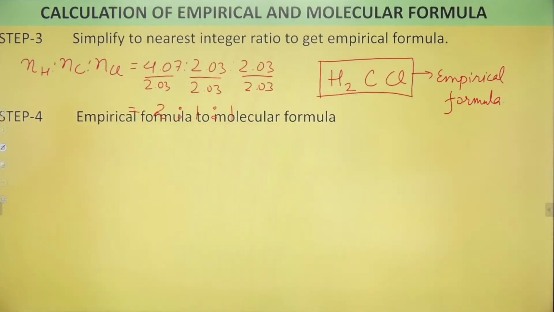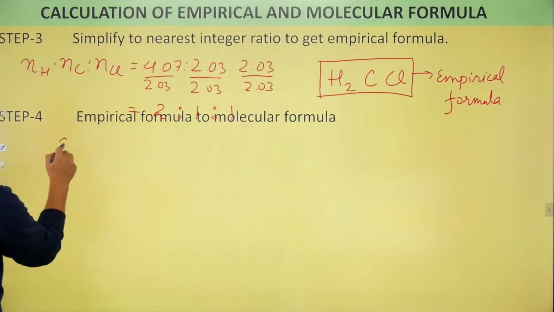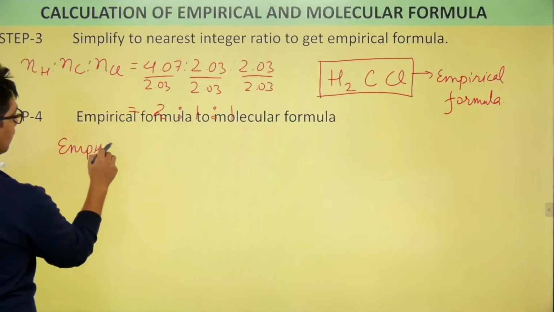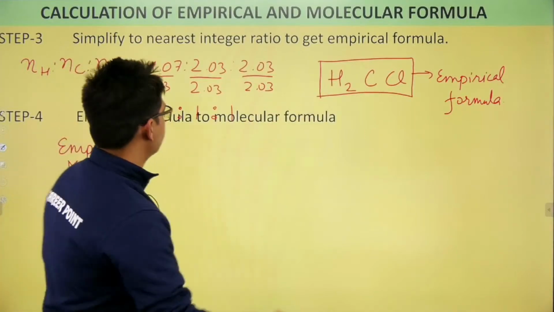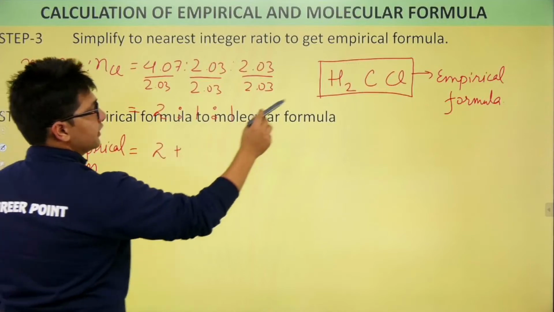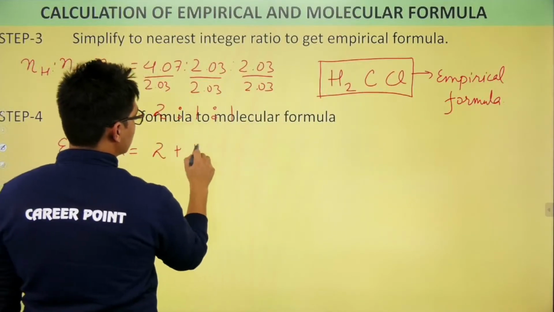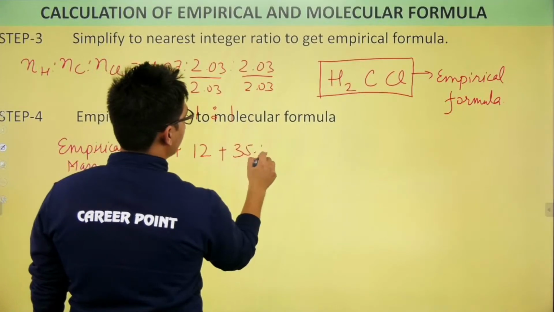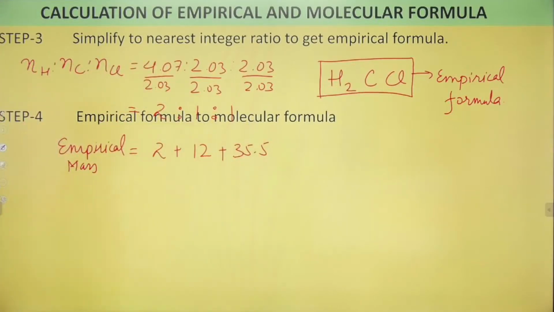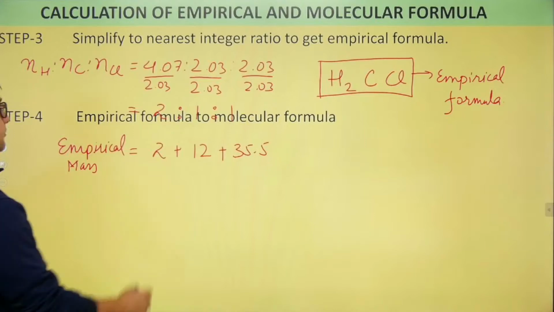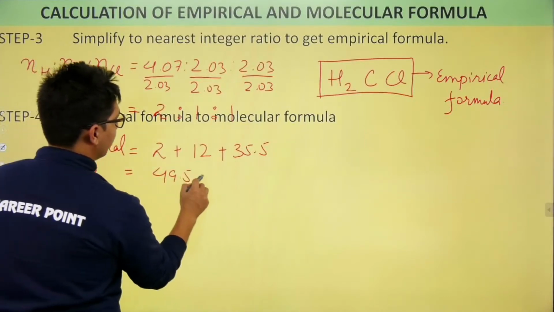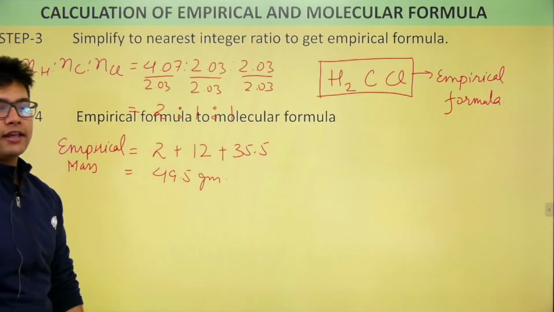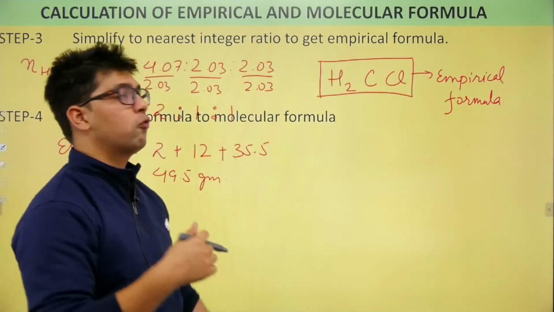Now for this, what we have to do? We have to first of all calculate the empirical mass. Now the empirical mass will be, there are 2 hydrogens, that is 2, plus a carbon, that is 12, and 1 chlorine, that is 35.5. Now what is the total mass which is coming? This is 49.5 grams. So the empirical mass is coming out as 49.5 grams.